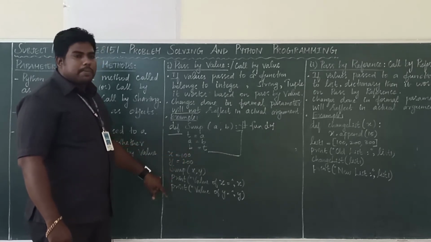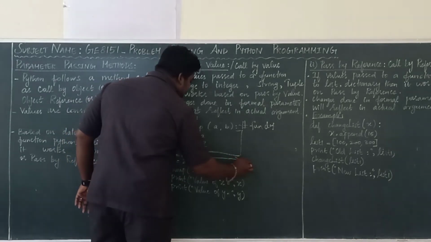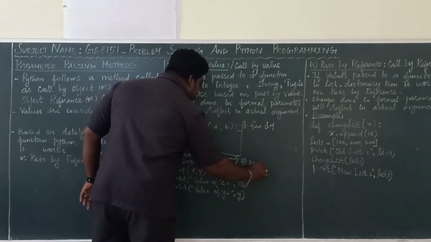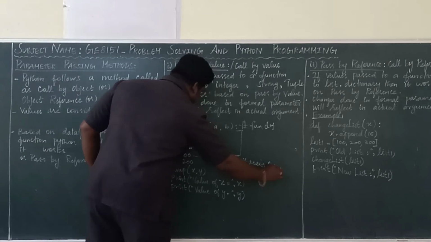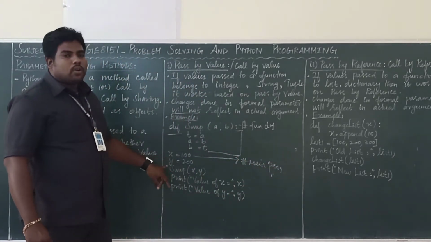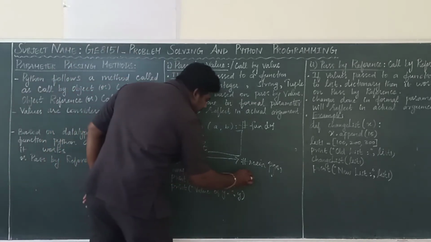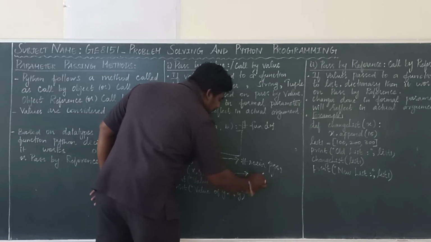Then what's the main program? Here only your main program starts, the first line of your program. Here what's the x value? 100. What's the y value? 200. And what is this? This is the function call.